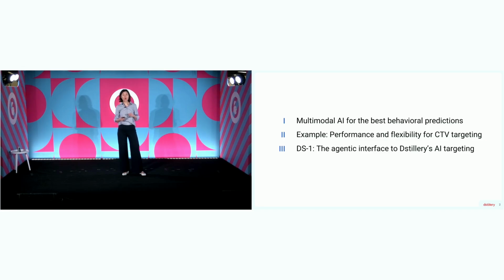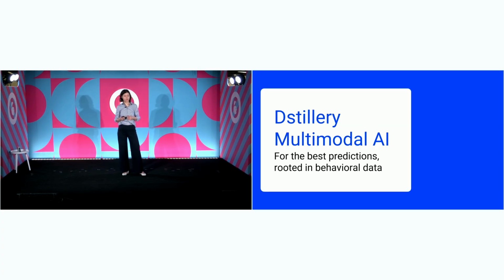OK, so here's what I'm up to. I'm going to talk about how multimodal AI works. I'm going to walk you through a specific example to give you a better idea of that performance and flexibility. And then I'm going to give you a quick peek at DS1, which is our agentic AI interface to all of our AI audience targeting capabilities.